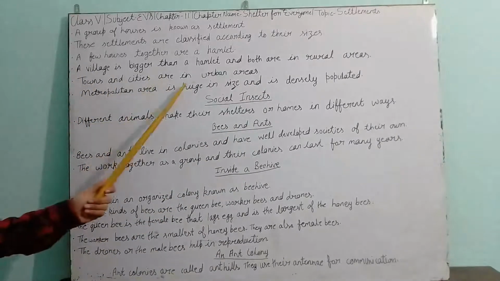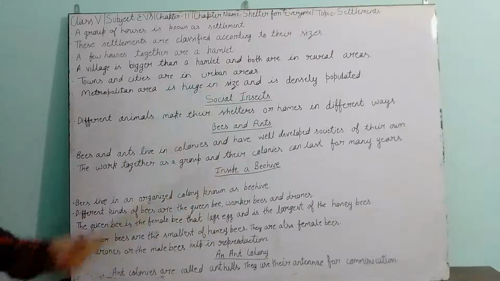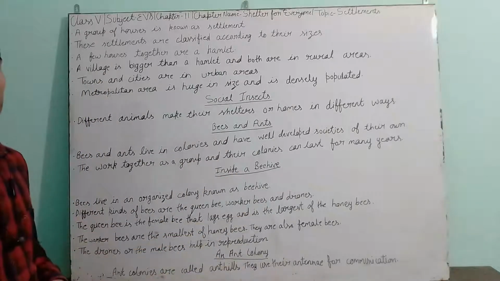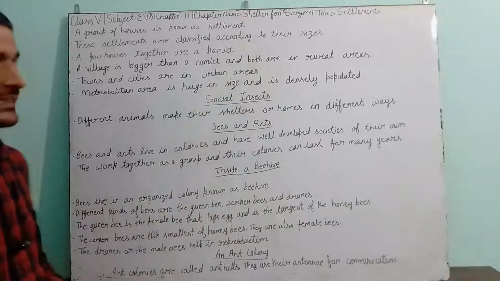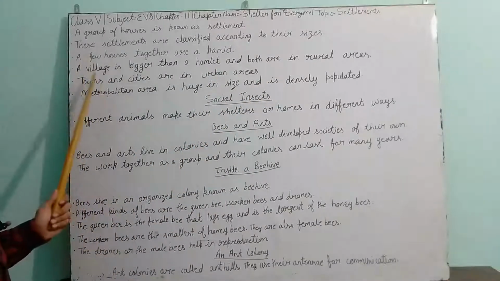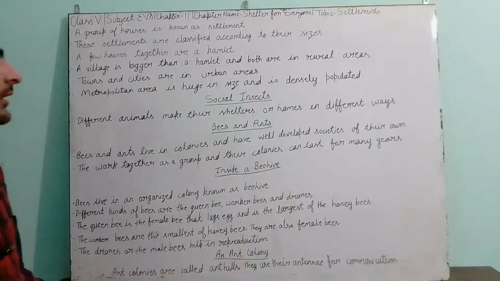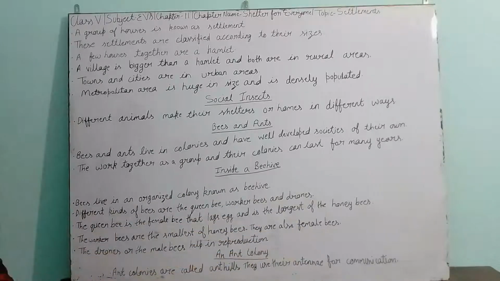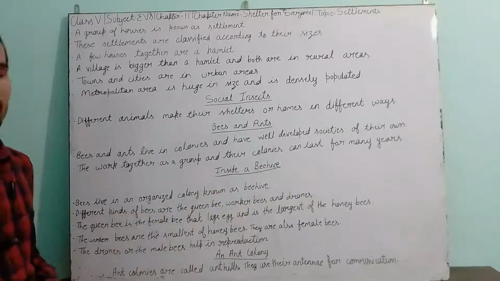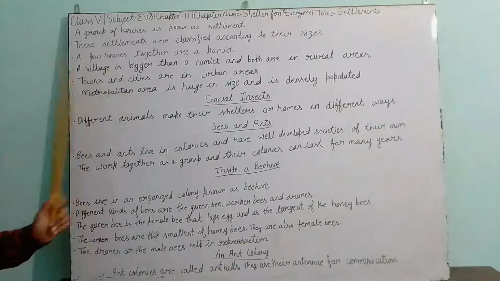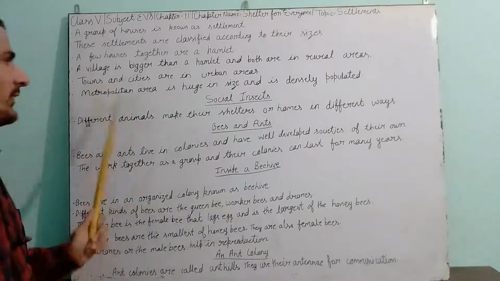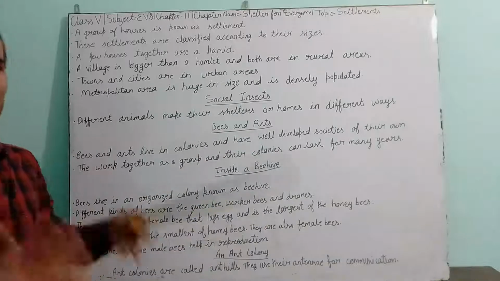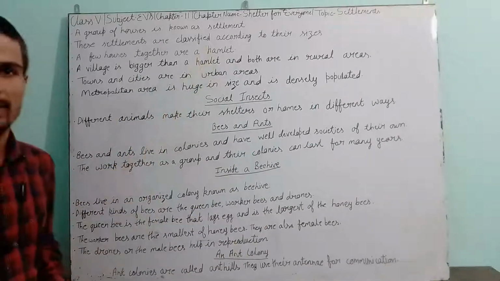Towns and cities are in urban areas. Cities and towns are a little more developed than the rural areas, than the villages. In the villages, you will find that not many roads are well settled, not many markets and not many buildings are there. But in the towns and cities, you will find it is well developed, and the population is also more than in the villages and hamlets.